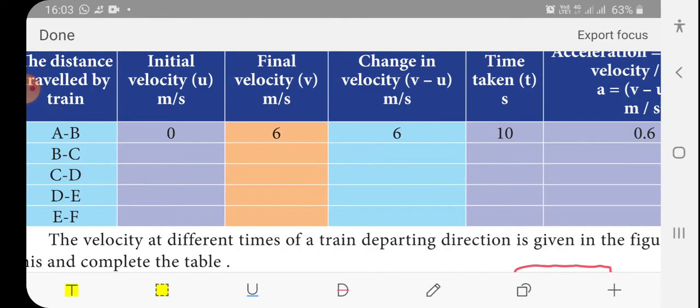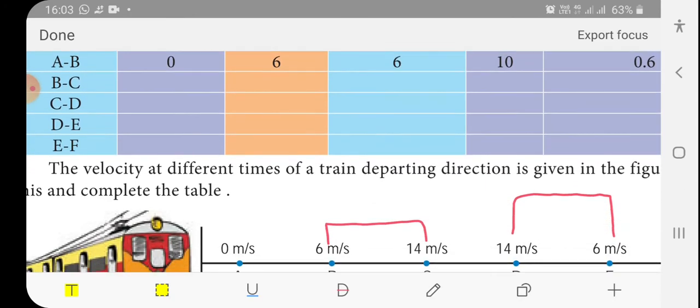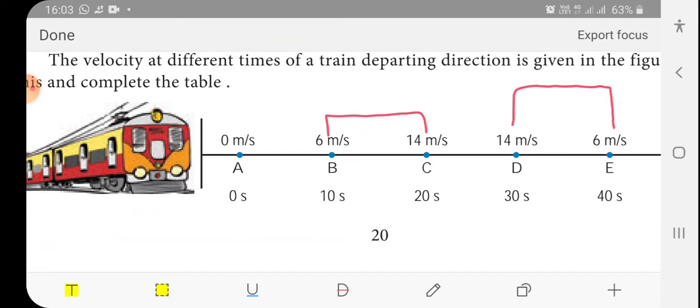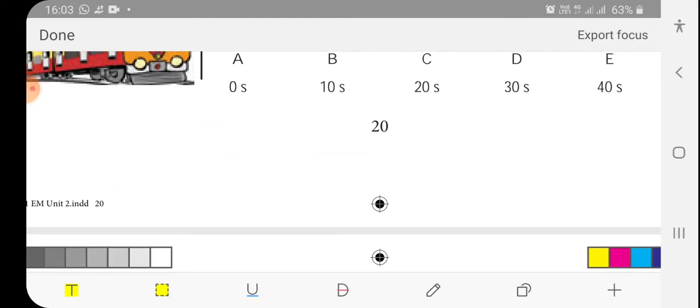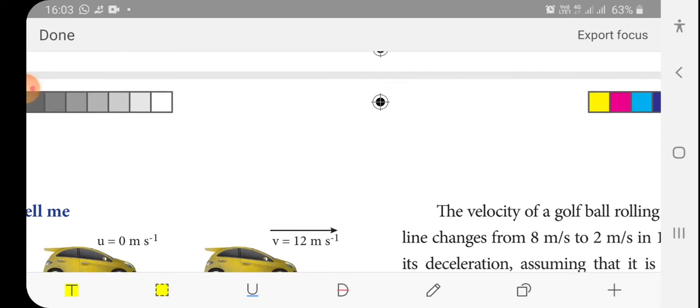This is an activity for you. You have to do this and send that. Find out the acceleration by subtracting the different speeds and times.